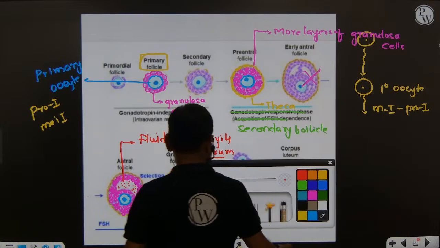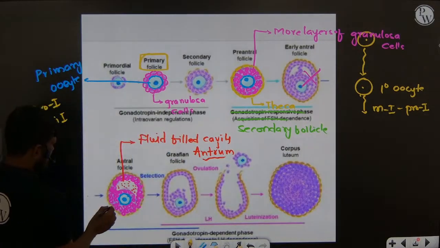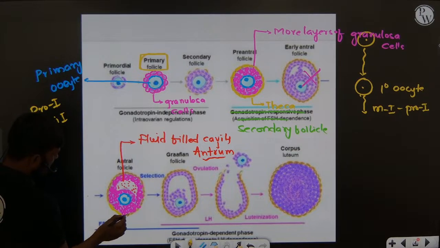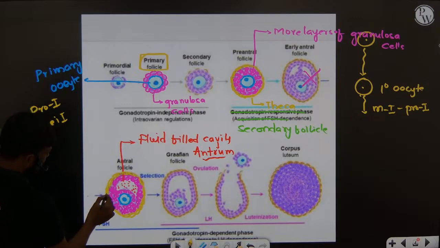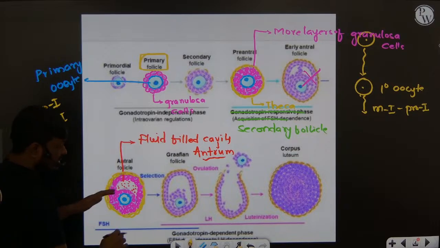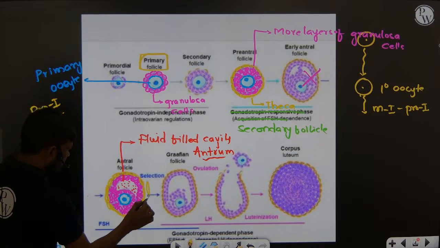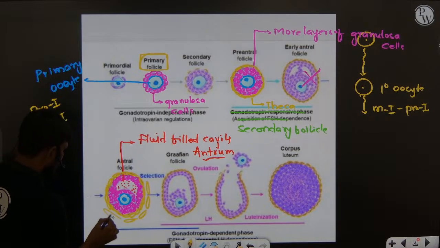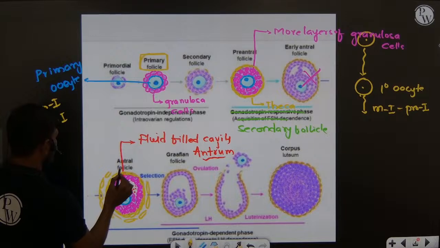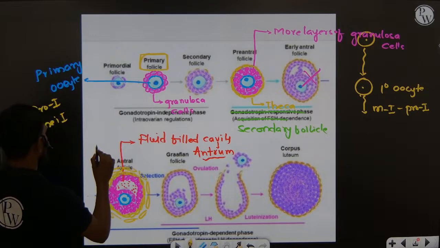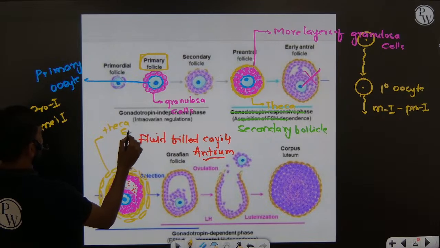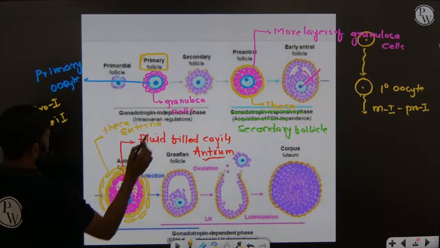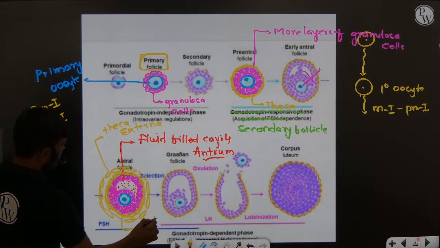Now in this follicle, the theca layer differentiates into an inner theca, called theca interna, and an outer theca, called theca externa. This is theca interna inside, and outside is theca externa. The outermost layer is theca externa, and the innermost layer is theca interna.